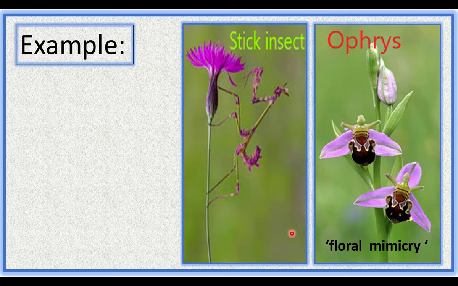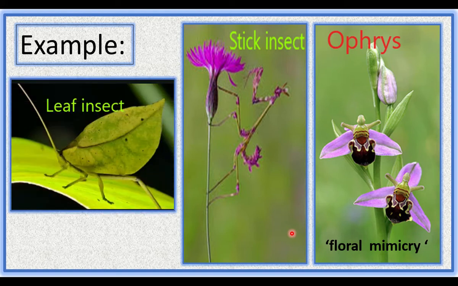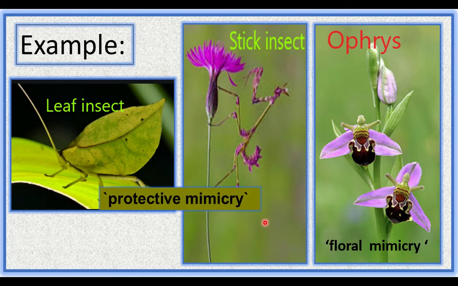Some stick insects look like dry sticks. Some stick insects look like green sticks. Leaf insect looks like a leaf. This kind of mimicry helps the possessors to escape from the enemies. So this is protective mimicry.